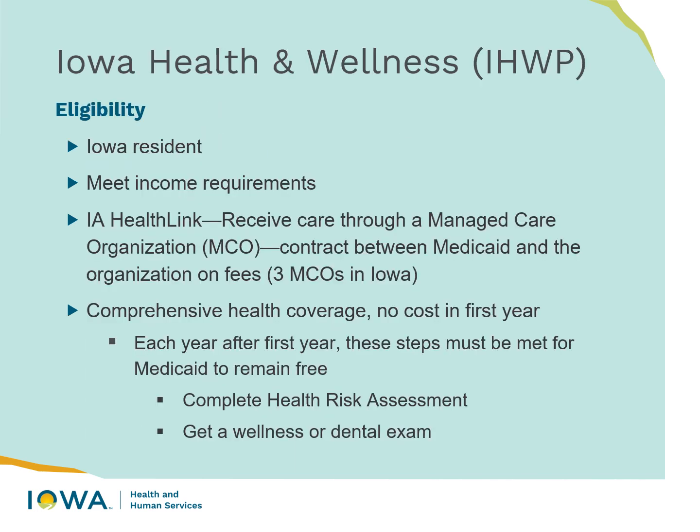So in order to be eligible for Iowa Health and Wellness, you have to be an Iowa resident and meet income requirements. This is managed through Iowa Total Care and Iowa HealthLink. With Iowa HealthLink, you receive care through a managed care organization known as an MCO. An MCO is a contract between Medicaid and an organization that's based on fees. Currently in Iowa, I believe we have 3 managed care organizations, and a client would be assigned to one of the 3 when they're approved for Medicaid.